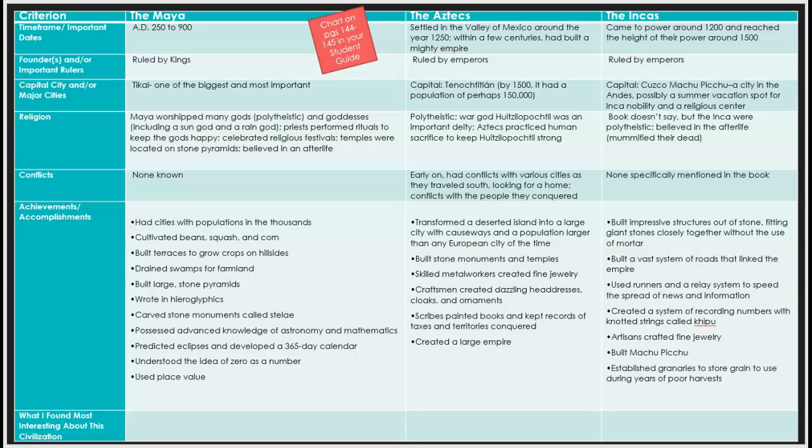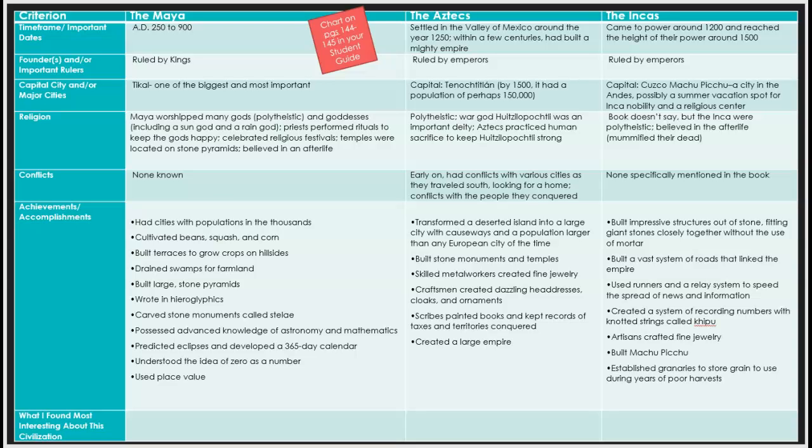And then we come to the Incas. They came to power around 1200 and reached the height of their power around 1500, and these are both AD. They were ruled by emperors. Their capital was Cusco. Machu Picchu was a city in the Andes, possibly a summer vacation spot for Inca nobility and a religious center. And nobility are kings and queens. Our book doesn't say, but their religion, the Incas were polytheistic, again, believed in many gods. They believed in the afterlife, and they mummified their dead. The conflicts, there were none specifically mentioned in our book.